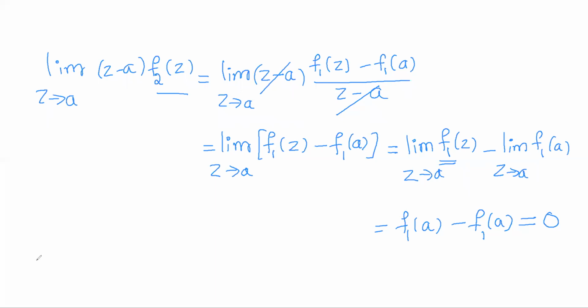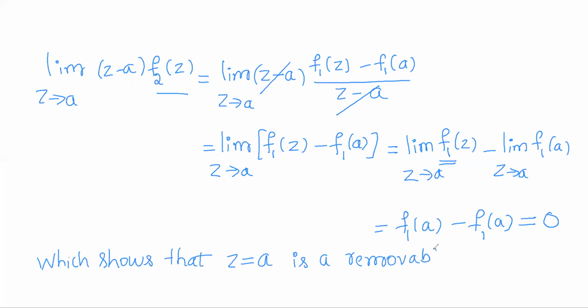So that shows that the singularity a of f2 of z is a removable singularity of f2 of z, right?